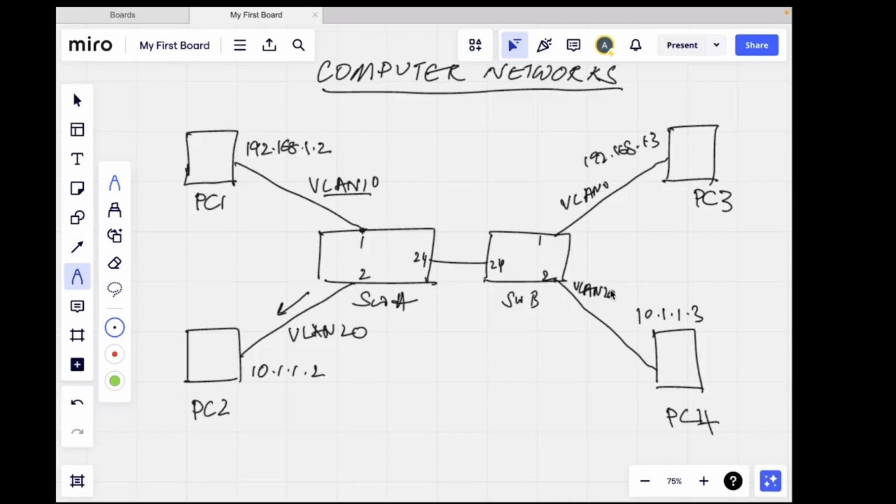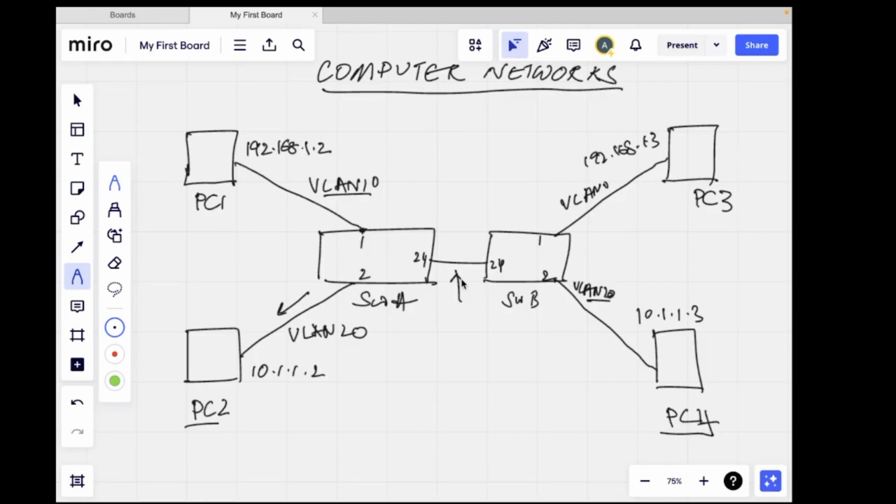Okay, now PC2 can communicate with PC4. If PC2 wants to learn about PC4, the broadcast packets will only go to the devices which are part of VLAN 20. Again, this is configured as a trunk port. The packets will get tagged at switch A, and switch B will see that this packet is part of VLAN 20, remove that VLAN 20 tag, and forward the packet on interface 2, and PC4 will receive the packet.